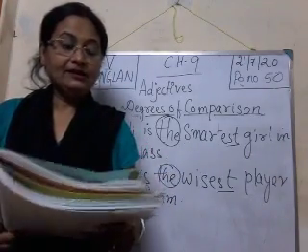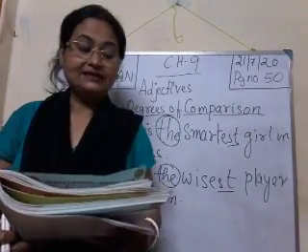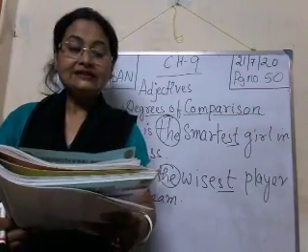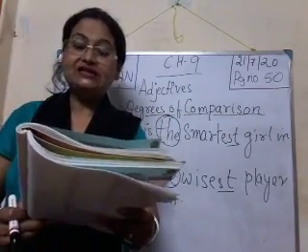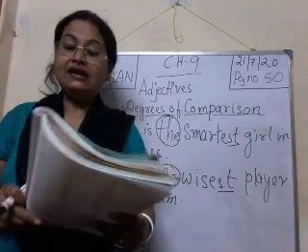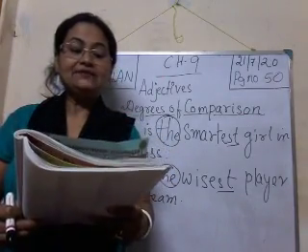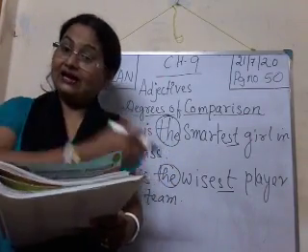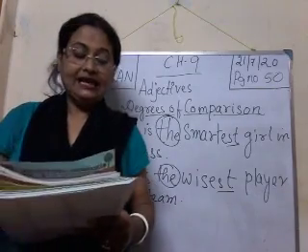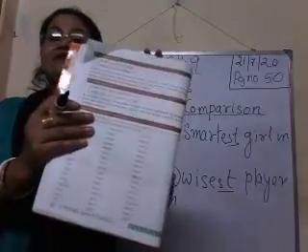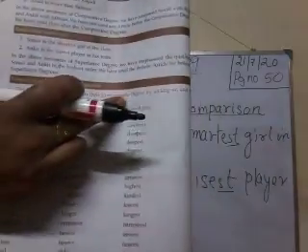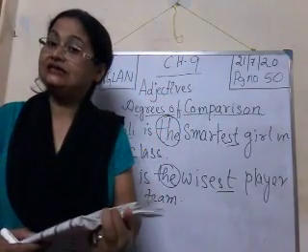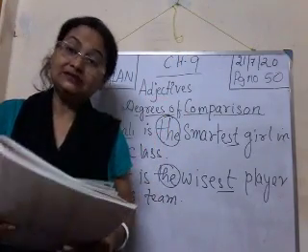Like number 1, formation of the degrees in comparison. Read, the following adjectives form their comparative degree by adding er and their superlative by adding est, whatever I have taught to you. Like positive, comparative and superlative, 3 forms of adjective are given, 3 degrees of adjective. So you have to learn this, children.